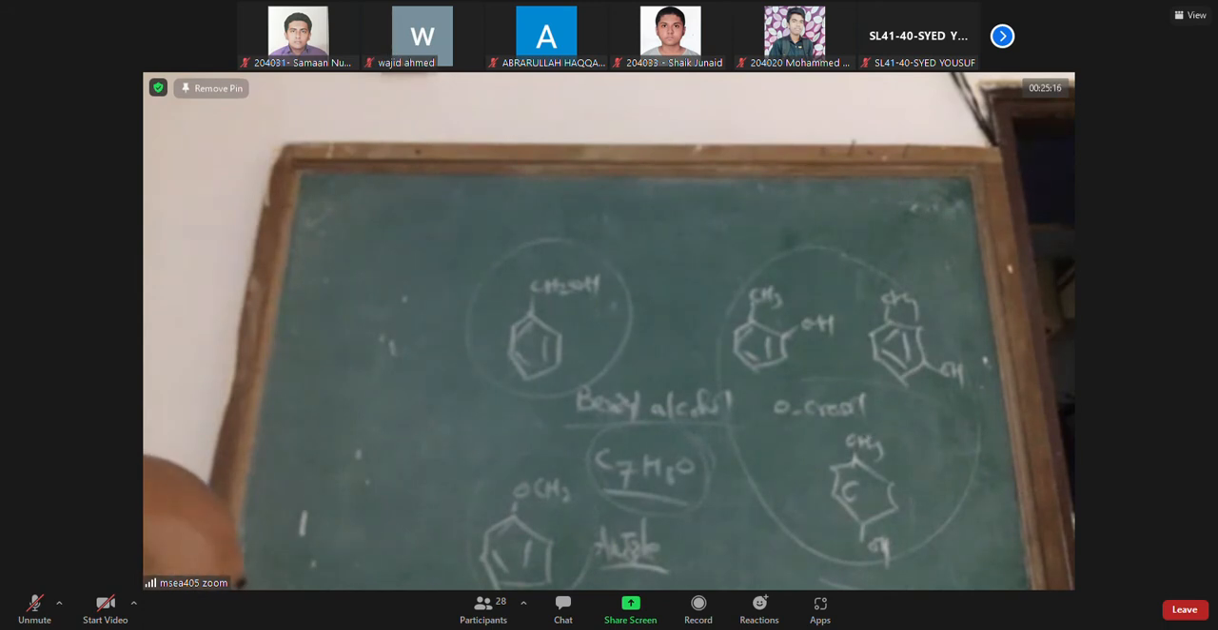So total, how many isomers are possible with C7H8O? The answer is 5. How many are phenolic compounds? 3. How many are simple alcohols? 1. How many are ethers? 1. Okay.